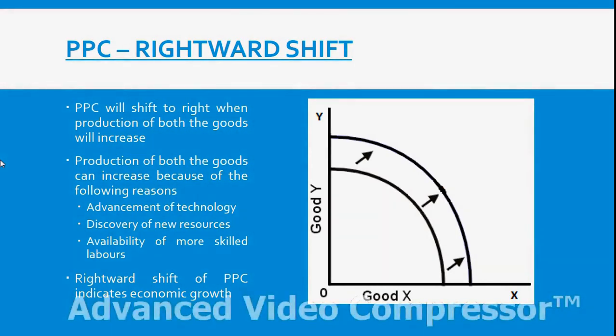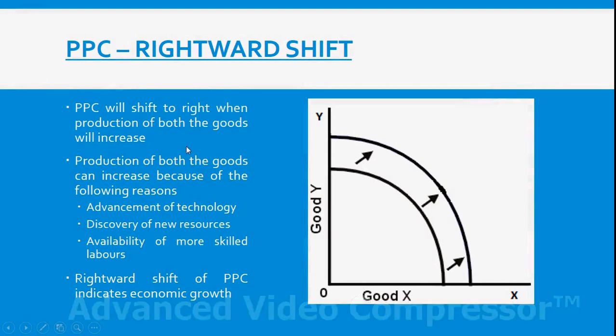As a result, PPC will shift to right because we are able to produce more quantity of commodity X and commodity Y. Or we have more skilled laborers. If we have more skilled laborers, they will produce more commodity with fewer resources in less time. As a result, PPC will shift to right. Now rightward shift of PPC indicates economic growth.